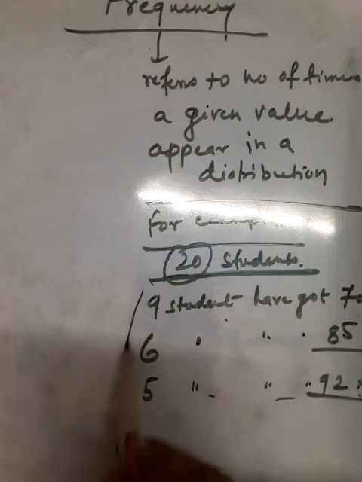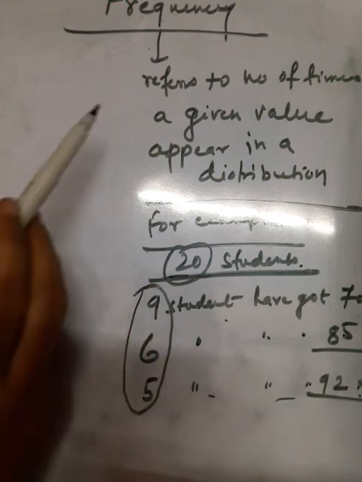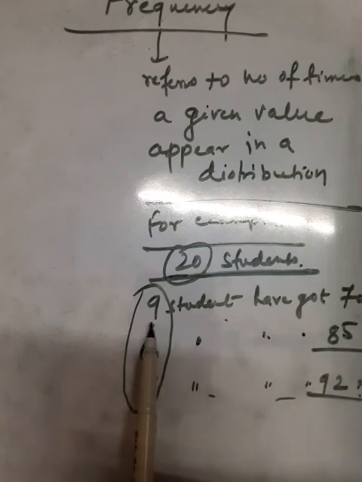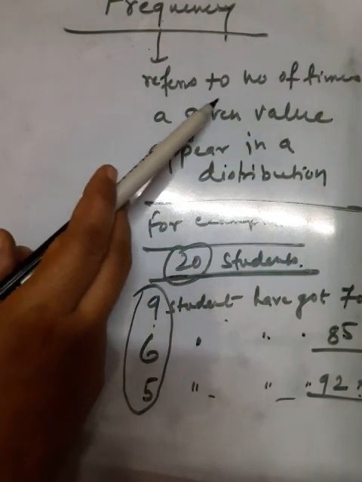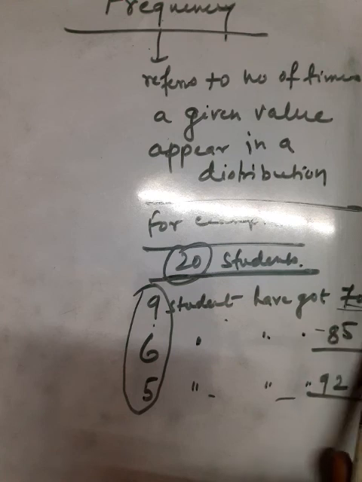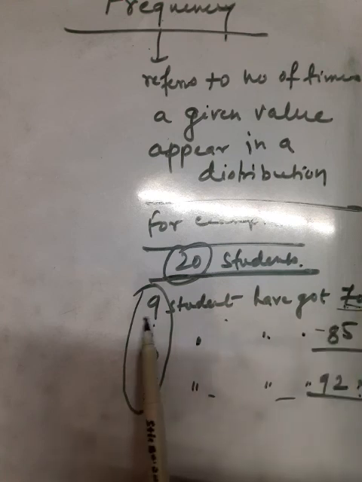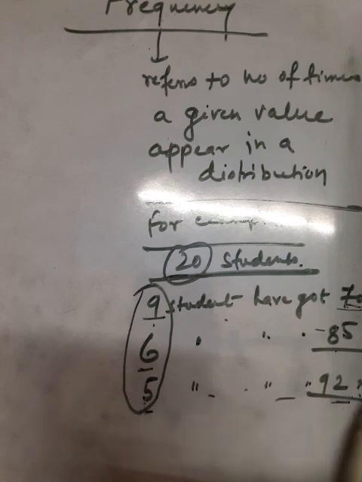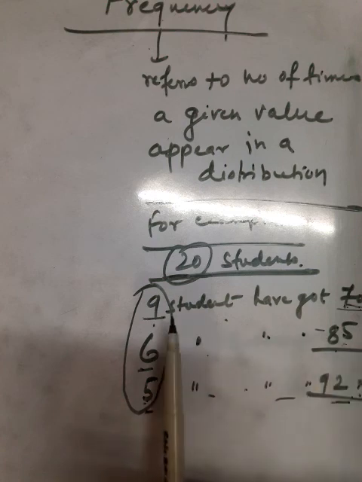Now what would be the frequency? These are the frequency because number of times a given value appears in a distribution. According to this definition, 70 marks got 9 students, 85 marks got 6 students, and 92 marks got 5 students.